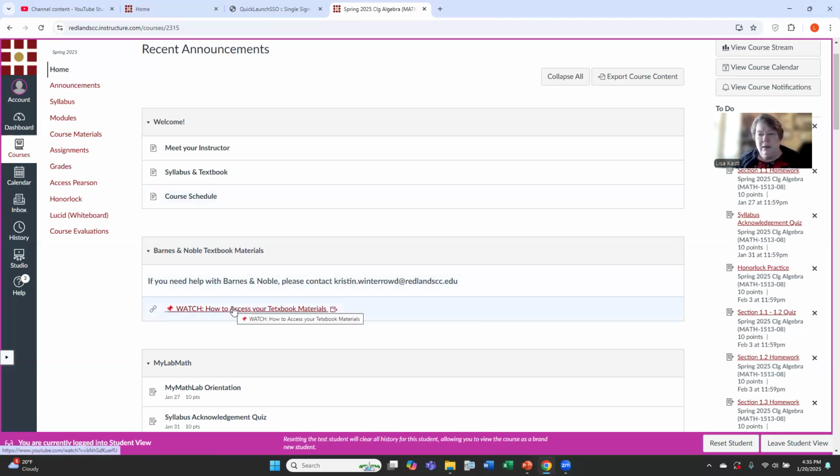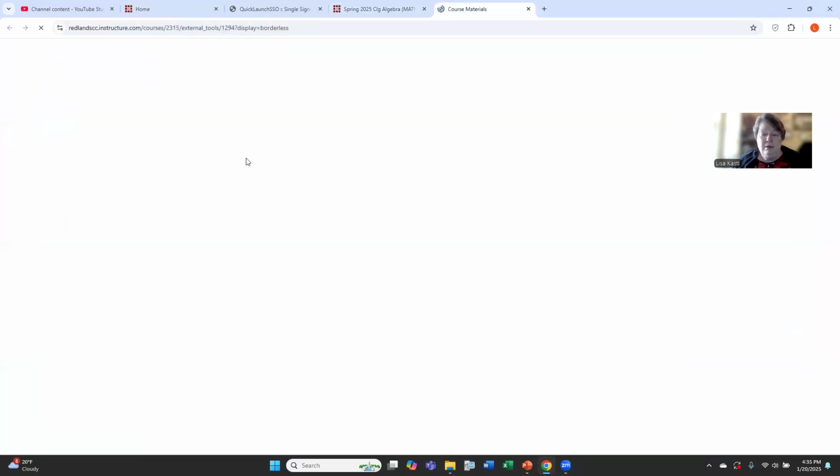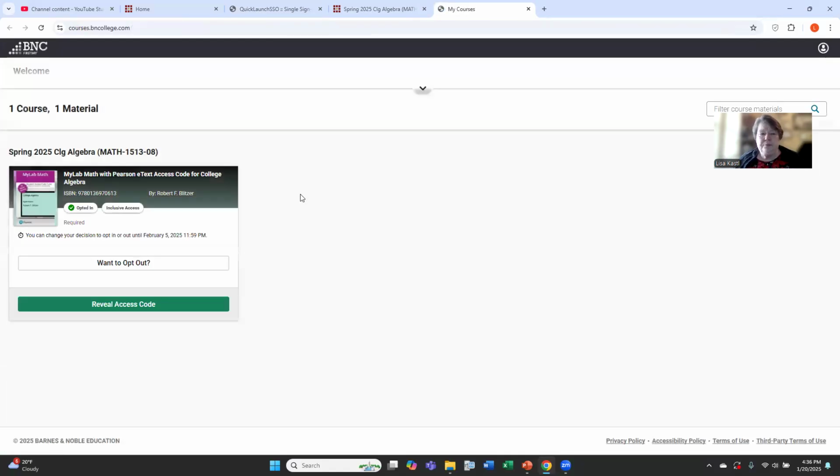There is a link in the left navigation called Course Materials, and that is the link to the access code for this course. So you're going to click on Access Pearson, and you're going to create your Pearson account.